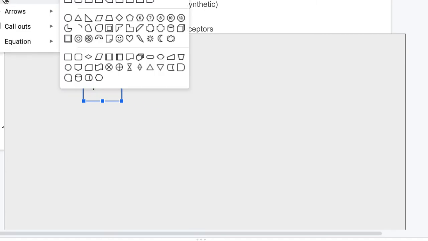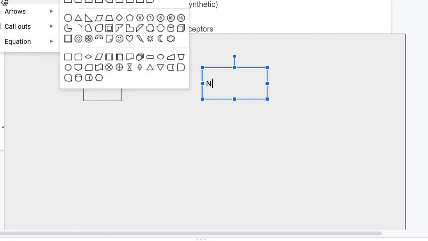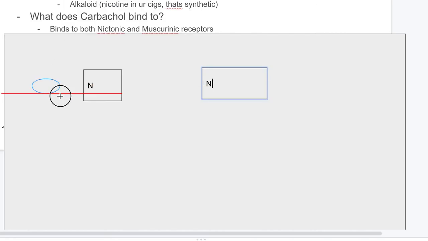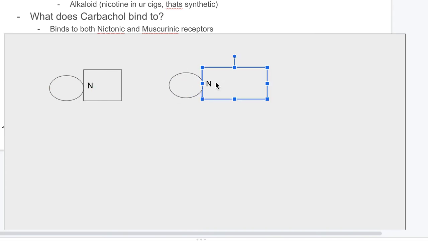Then I draw another, which is the parasympathetic nervous system. And this circle over here indicates acetylcholine. It can bind to the nicotinic receptor, and then this same acetylcholine can go here and bind to this nicotinic receptor.